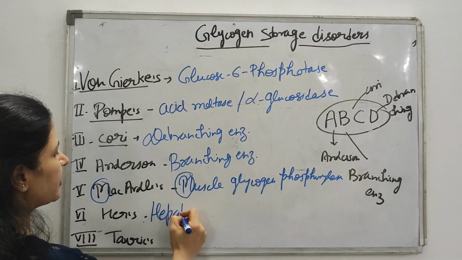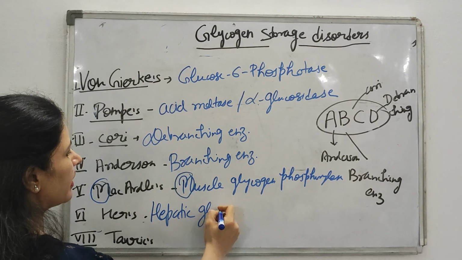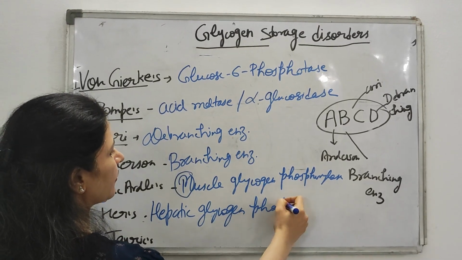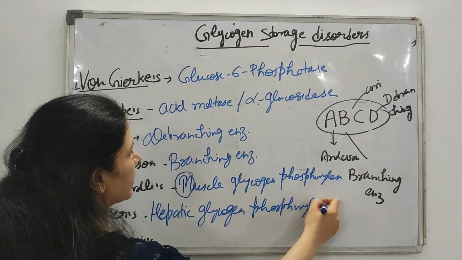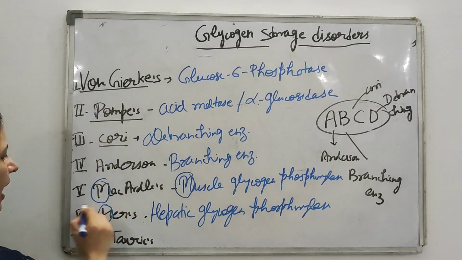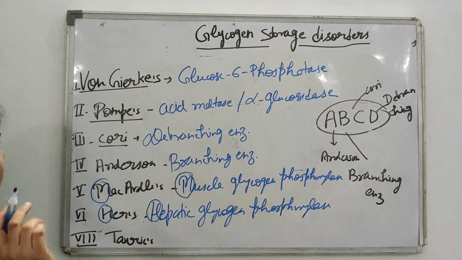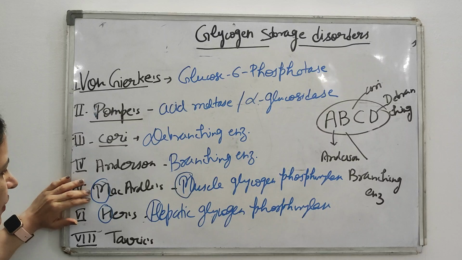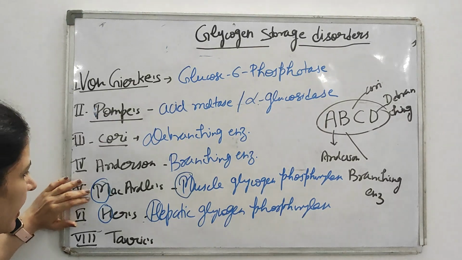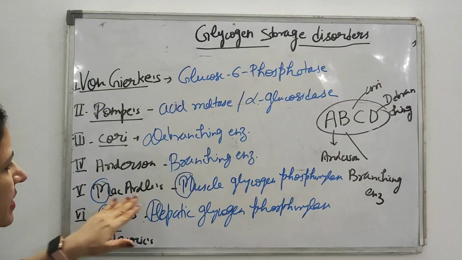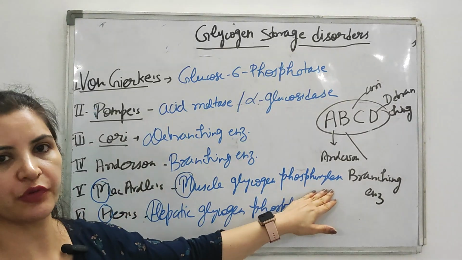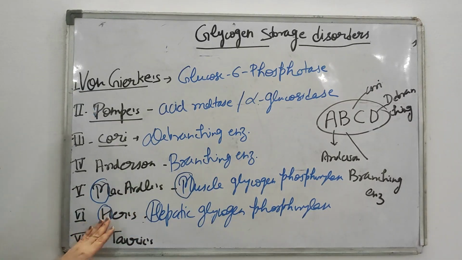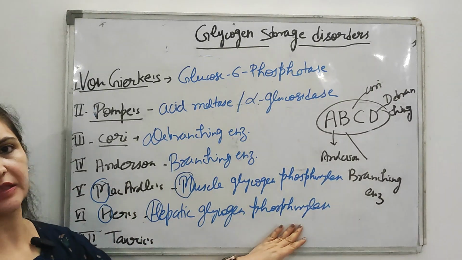In Hers, there is a deficiency of hepatic glycogen phosphorylase. Hepatic stands for H and Hers stands for H. So by this trick you can remember which enzyme is deficient: in McArdle's, muscle glycogen phosphorylase, while in Hers, H stands for H, so hepatic glycogen phosphorylase enzyme is deficient.